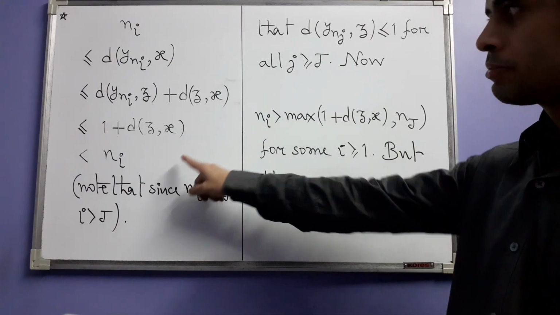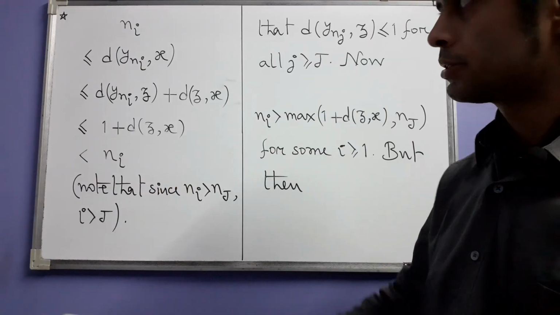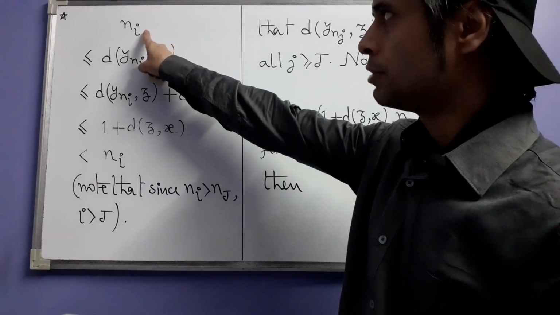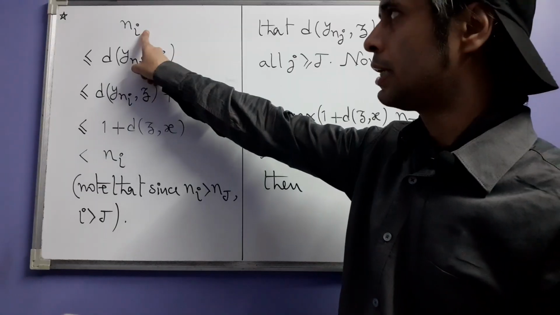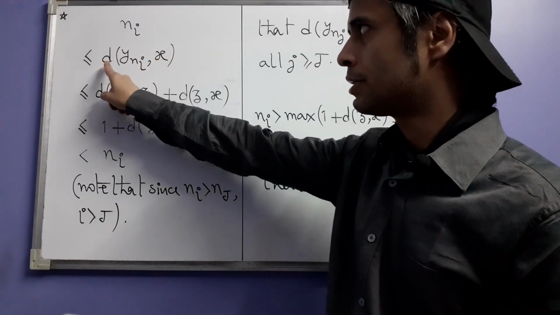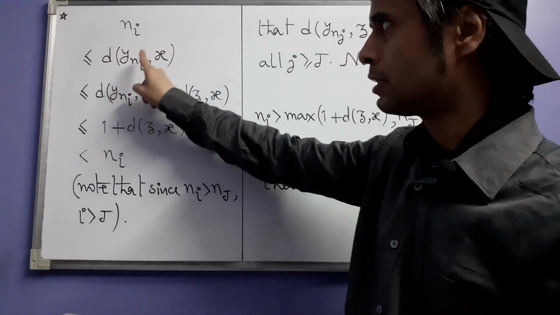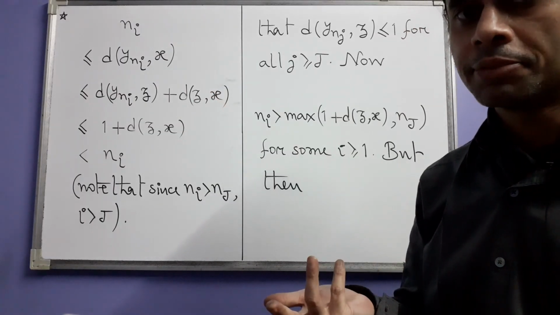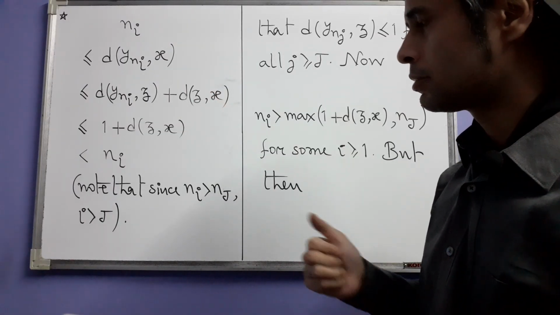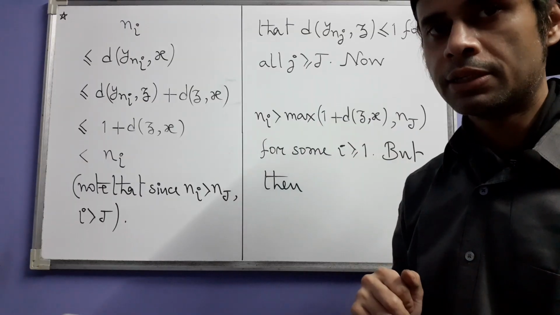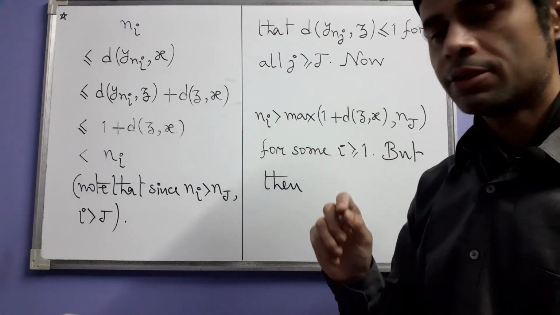Alright, but then we have something which is actually wrong. Let's see what it is. We have written Ni here, and we are saying that it is less than or equal to the distance between y_ni and x. Where is this coming from? This is coming from the construction of the sequence yn itself. How did we construct it?